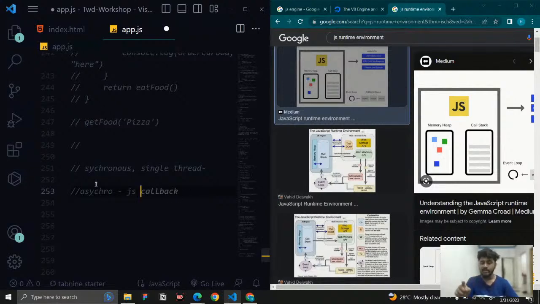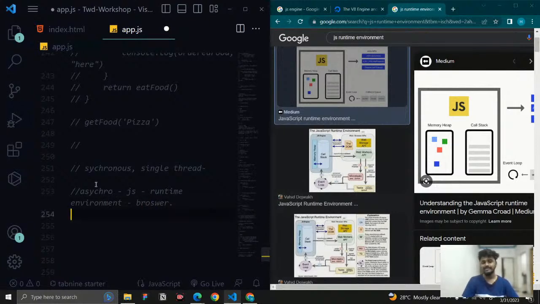But the default behavior of JavaScript is synchronous single threaded. How can we achieve this asynchronous, non-blocking process? With the help of the runtime environment, which means with the help of the browser.